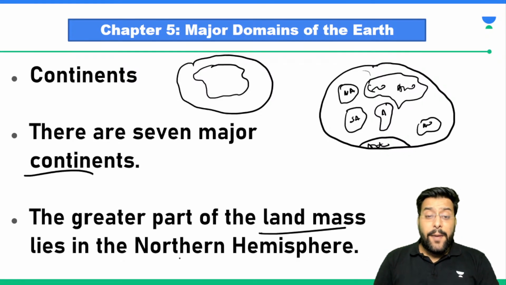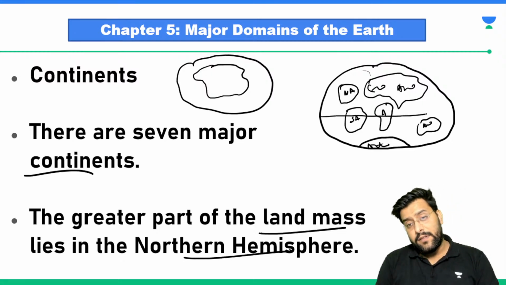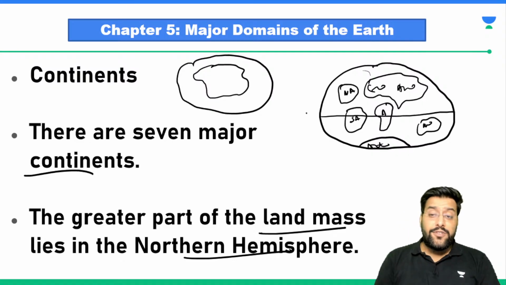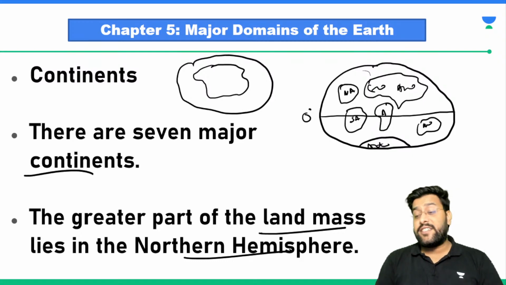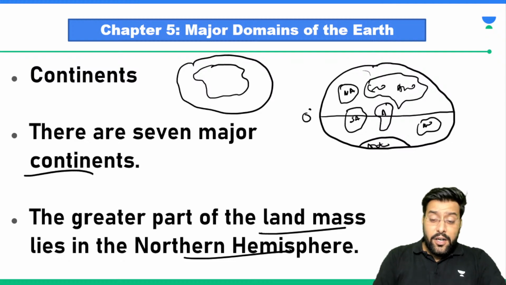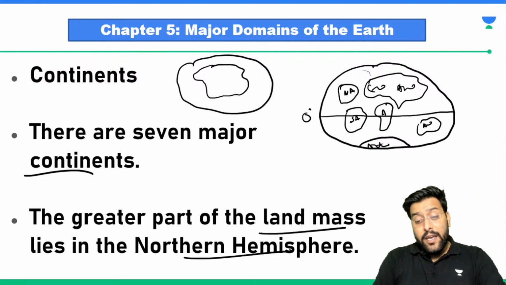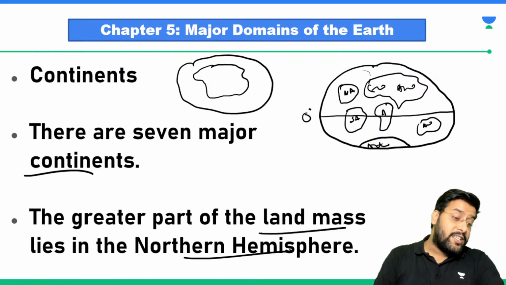The greater part of land mass is in the northern hemisphere. I told you somewhere in the center we have this 0 degree equator, while we were discussing winter solstice and summer solstice. I told you why in the month of June we see summer solstice, because somebody could easily question that, sir, even if it is summer in June in the northern hemisphere, simultaneously we can have winter in the southern hemisphere.